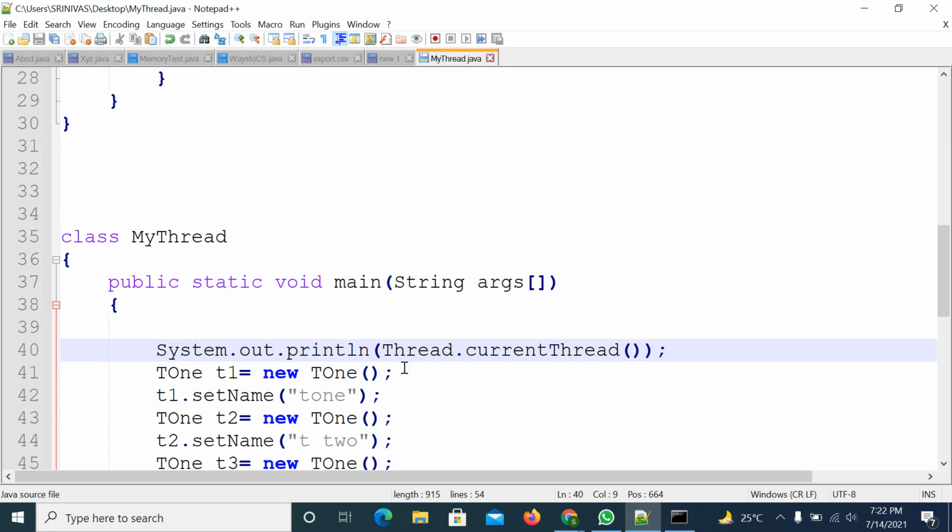So if I compile and execute it, first the main method will be called by the main thread, right? That main thread has some priority, the default priority, which is called normal priority. Normal priority is 5. So I'm trying to execute it.